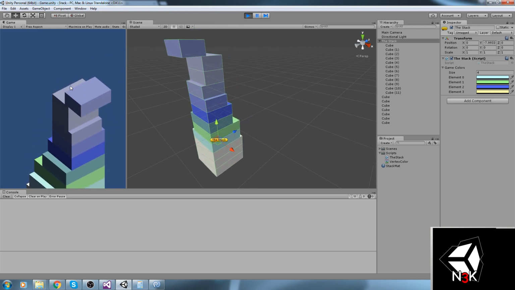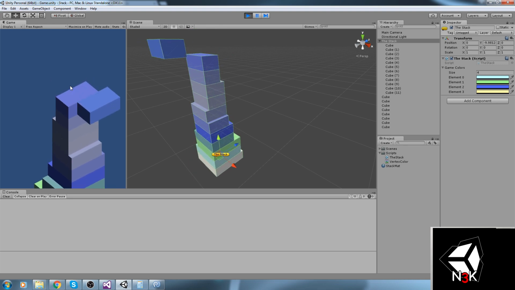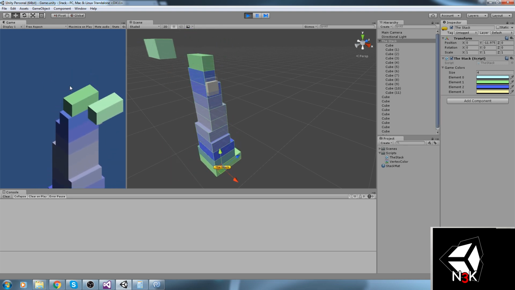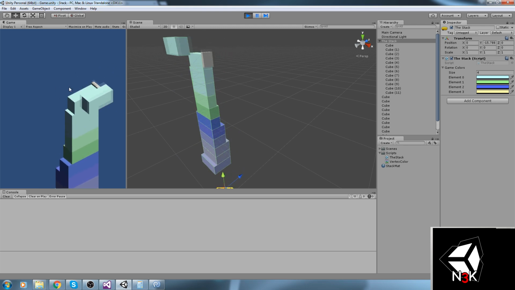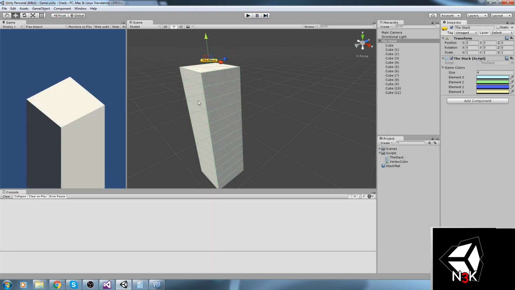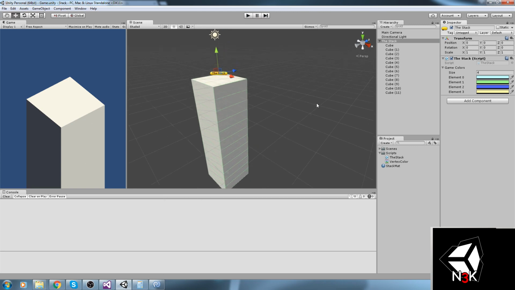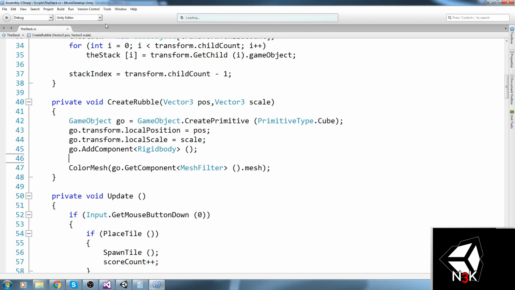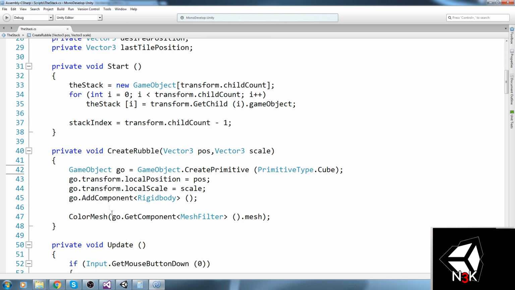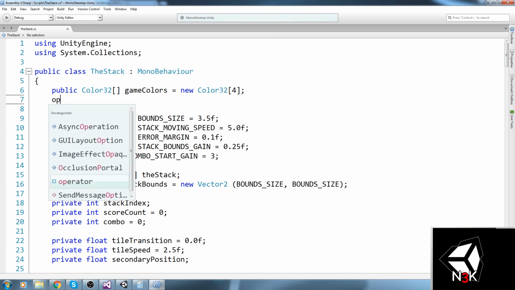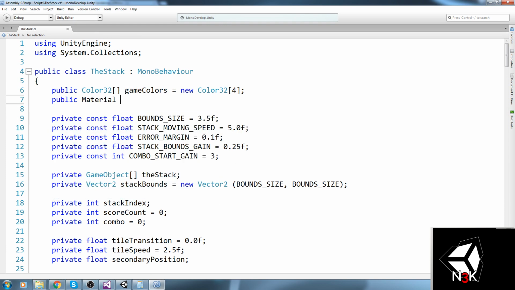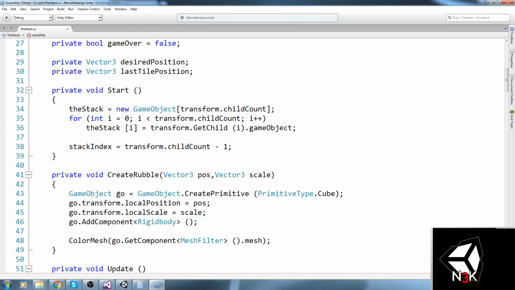And here we go. Okay, so we might want to decrease the scroll value as well, because this is going a little bit too fast. But here it is. Basically these are the colors, and we need to actually fix the rubble. Now, how exactly are we going to fix the rubble? We're going to simply apply the material to it. So I'll be creating a new public material that I'll call stack matte. Now stack matte needs to be assigned every time we create that rubble.